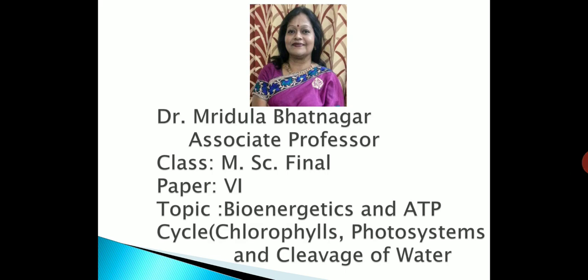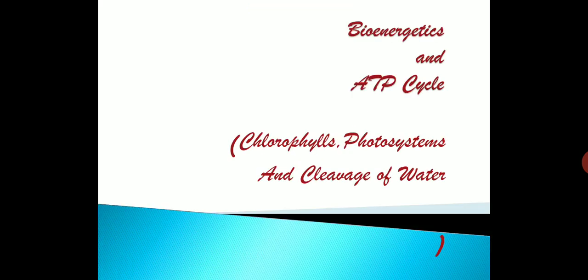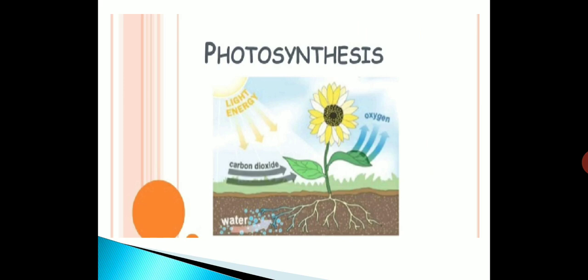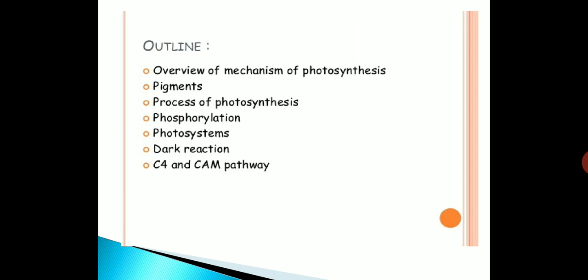Today I'll discuss bioenergetics and the ATP cycle, and in this lecture I'll cover chlorophylls, photosystems and cleavage of water. So first of all we have to understand what photosynthesis is. Here is a brief outline: overview of the mechanism of photosynthesis, pigments, process of photosynthesis, photophosphorylation, photosystems, dark reactions, C4 and CAM pathway.